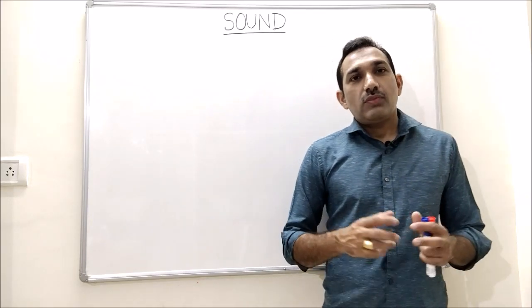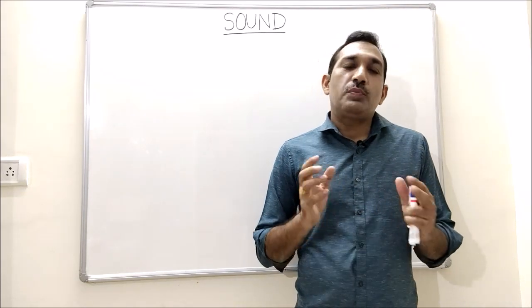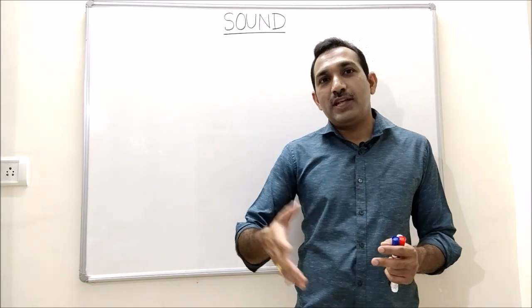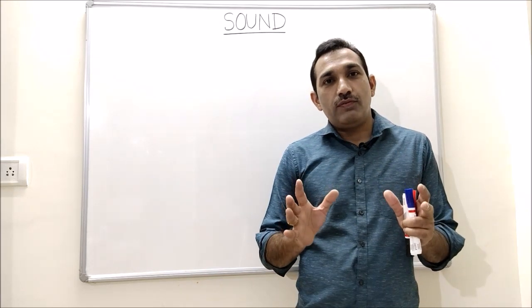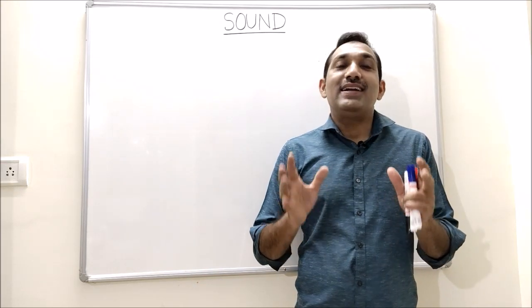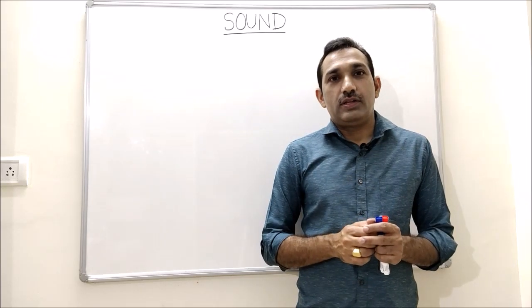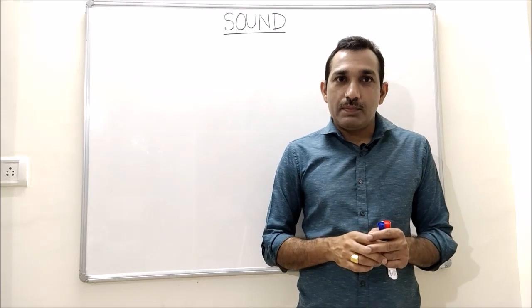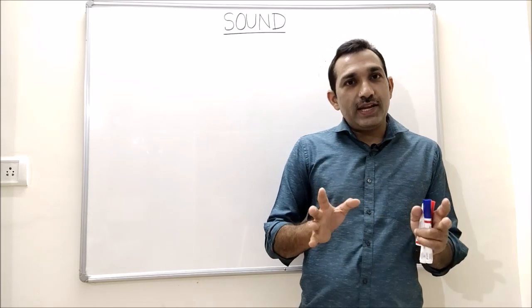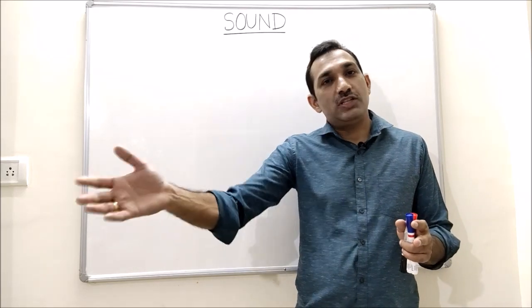Now, what is sound? How it propagates? How it goes from one place to another place? Sound is a form of energy and it's a wave. Wave is a disturbance in a medium which can carry energy from one place to another place.